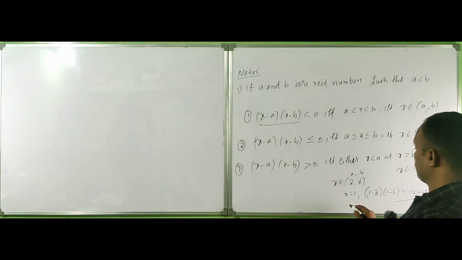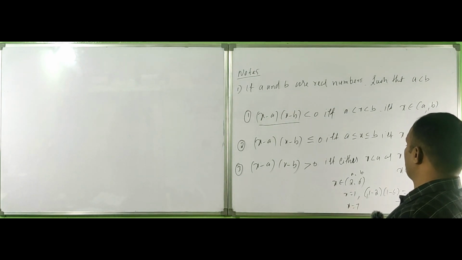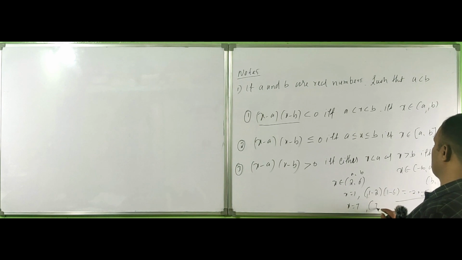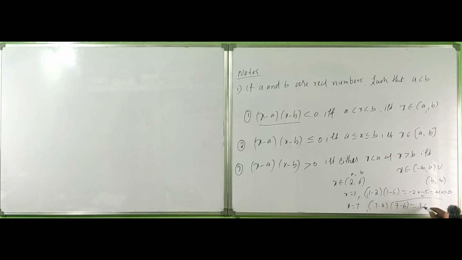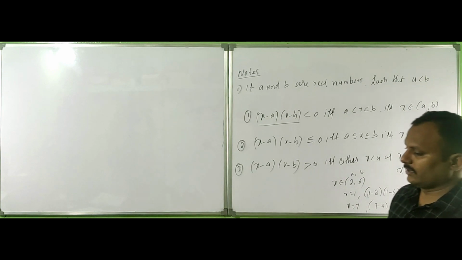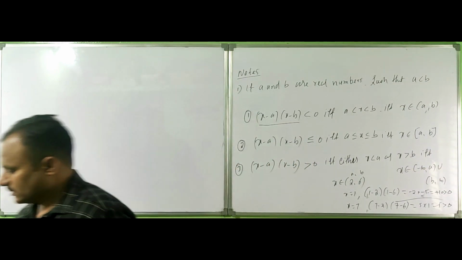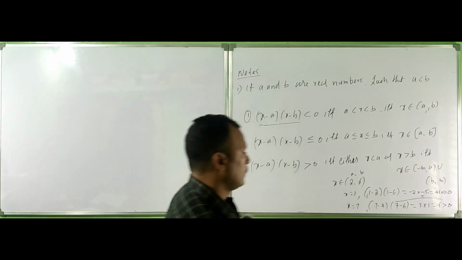Similarly, if I take x as 7, then 7 − 2 and 7 − 6 are both positive, so 5 into 1 becomes 5, greater than 0. That is the condition. You can prove it by taking values also.